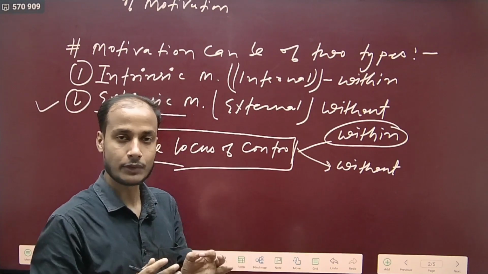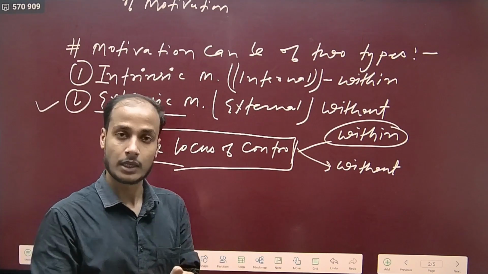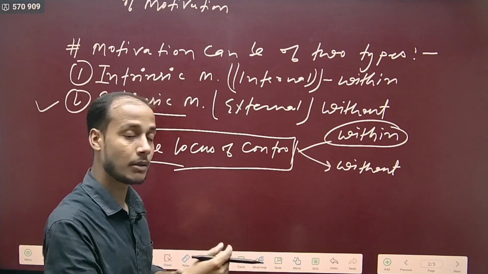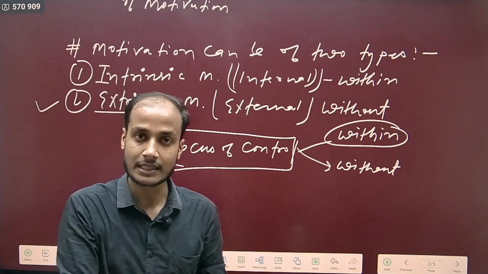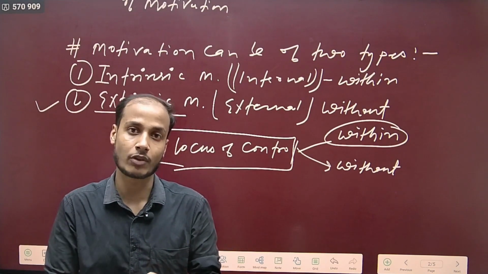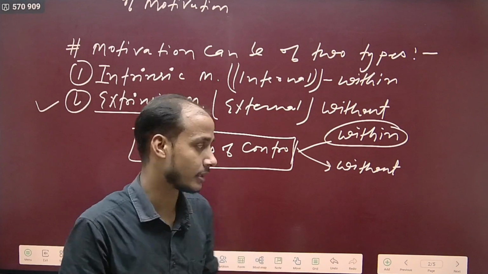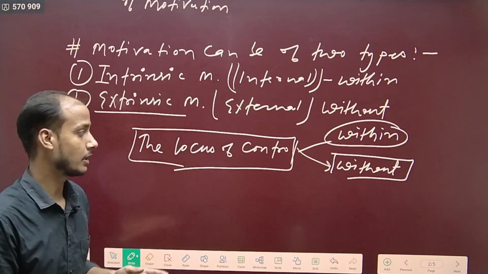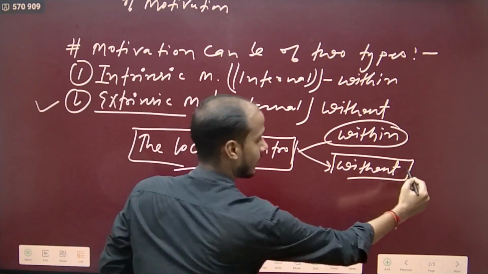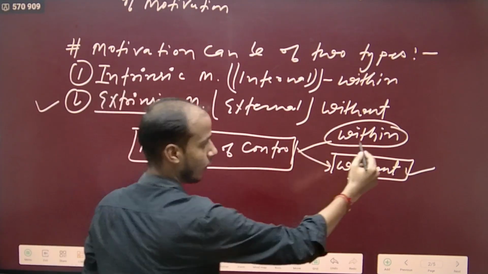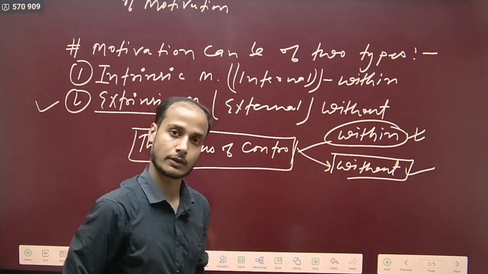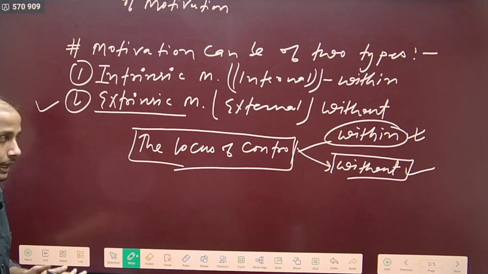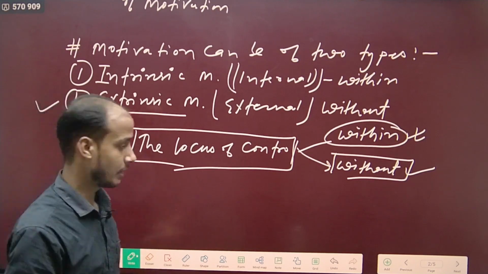And if your self desire is driven by some external cause, from society, from relatives, from friends, from any one of your colleagues, it means you are motivated externally, and your locus of control is without. In intrinsic motivation your locus of control is within. Alright, I hope you have understood this point, and if you have understood, let me go ahead.